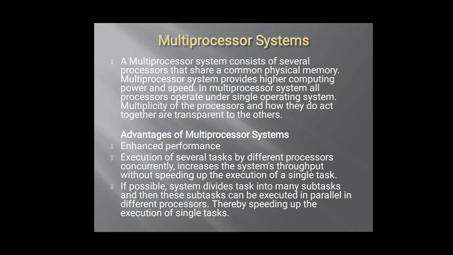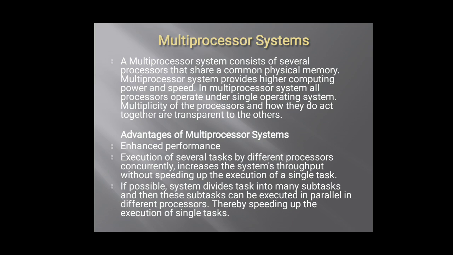Now what are the advantages of multiprocessor systems? Enhanced performance. It becomes easy when we are using a network, and time sharing gives you output very easily. Execution of several tasks by different processors concurrently increases system throughput without speeding up the execution of a single task.